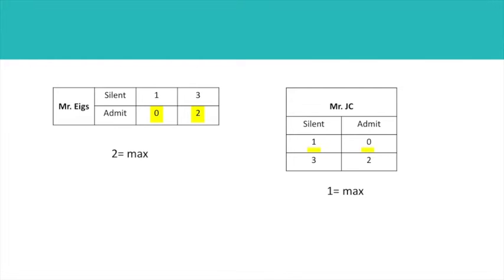After highlighting the worst payoff of each player, among the highlighted payoff values of the row and column, determine now the maximum strategy. In this case, Mr. X's maximin strategy is 2 and Mr. JC's maximin strategy is 1. Therefore, this prisoner's dilemma has a maximin solution of 2 and 1.